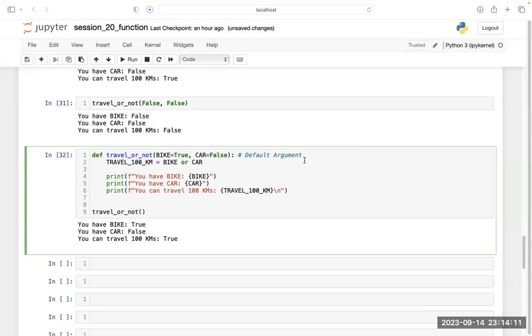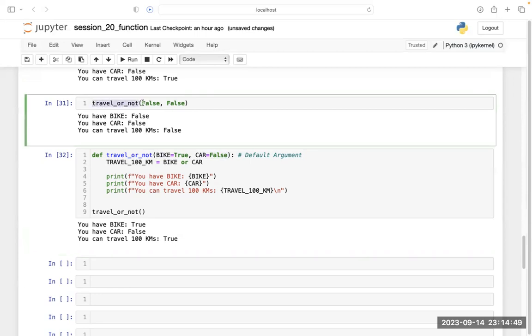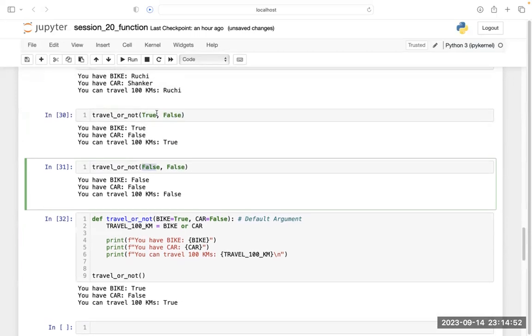You understood this? Yes. So now this time, when you are calling this function, you do not need to pass the argument inside it, because you have already defined your argument as a default argument. Whenever you are calling a function, you are passing an argument, this argument or this argument or this argument.